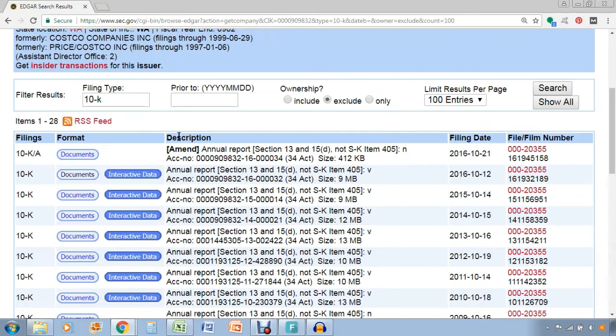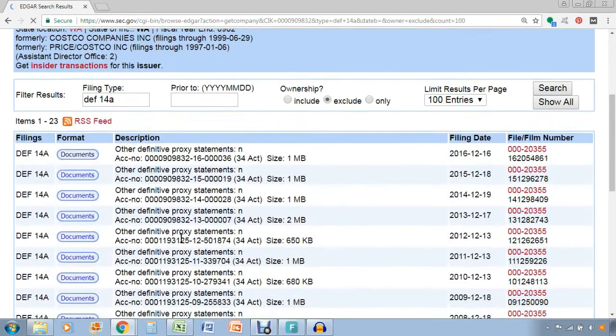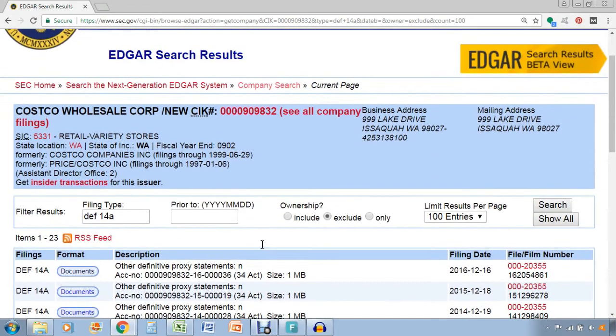If you want to search by a proxy statement, you can also do that too. So the proxy statement, the form is Def 14A. So just press enter and it'll pull up all the proxy statements that Costco has filed. The last thing I want to show you is the insider transactions. So you can actually show the insider transactions here if you click the include button over here and refresh the results.